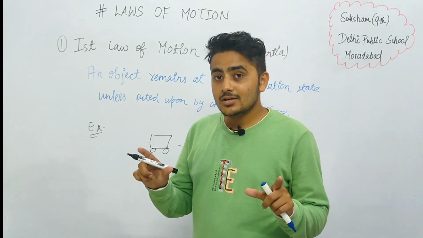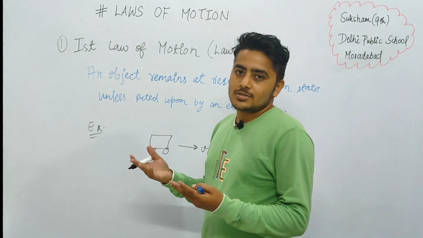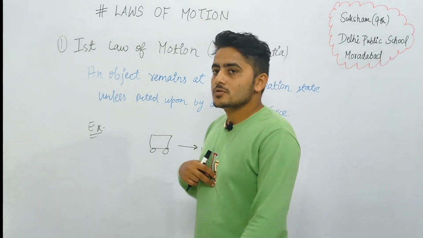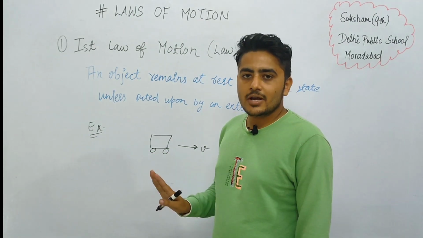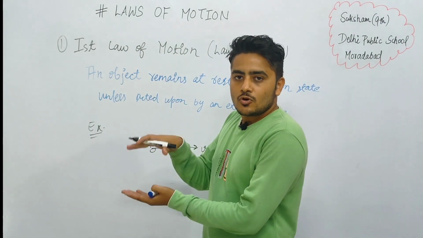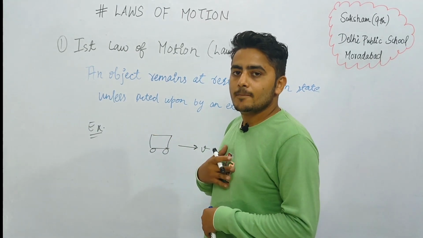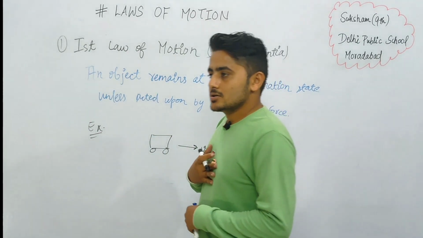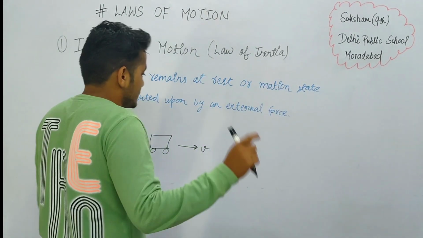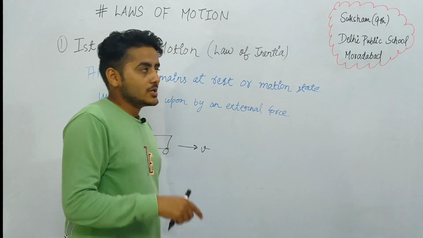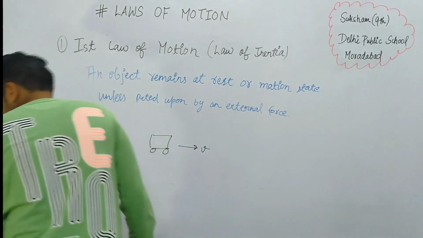So what happens is that you jerk forward in the bus. Why does it happen? Because your body was in motion, in the forward motion. But when the brakes were applied, the bus was stopped by the brakes, but you couldn't stop because your body was in the forward motion, and that's why your body jerks forward. So that jerking forward of the body happens due to the law of inertia. Okay, I hope it makes sense to you.